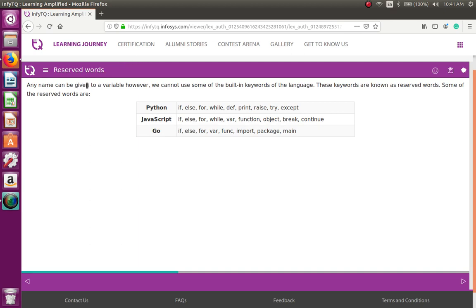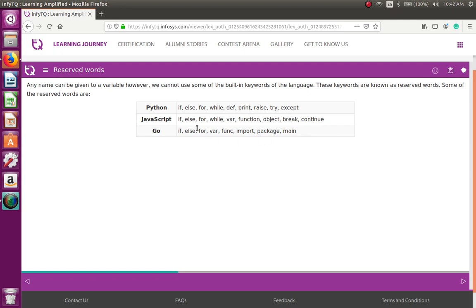Any name can be given to a variable, however, we cannot use some of the built-in keywords of the language. These keywords are known as reserved words, also known as keywords. In Python: if, else, for, while, def, print, raise, try, except. These are some of the words which you cannot use as a variable name.